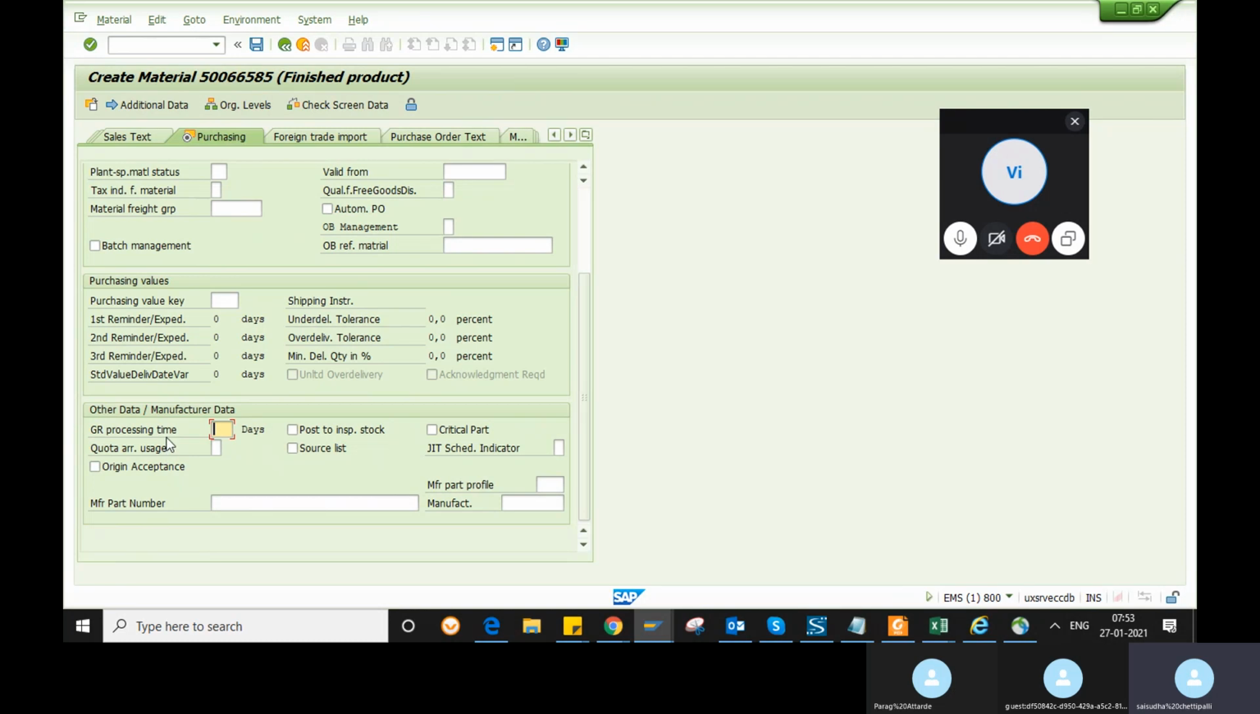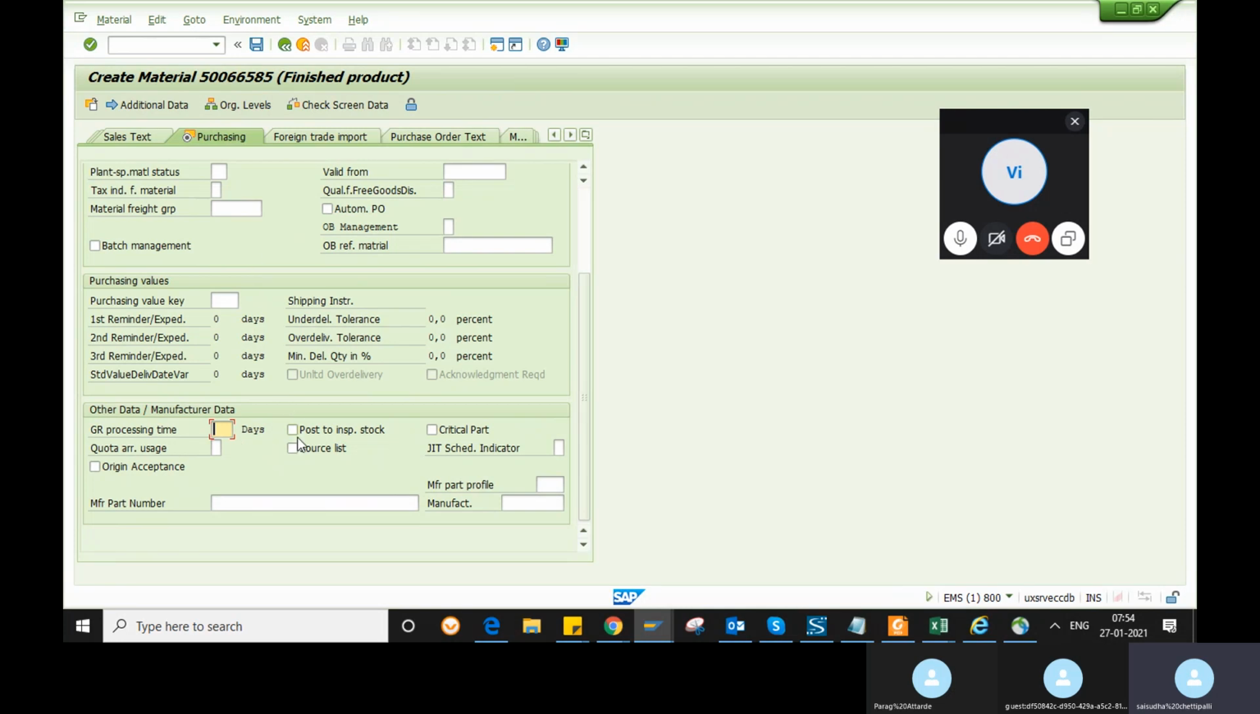Based on this GR processing time, we are going to have the delivery dates, because if I give it as 2 days, it will be included in the delivery date. So based on the GR processing time also, we will have the delivery date. This impact we will see when we create a purchase order.